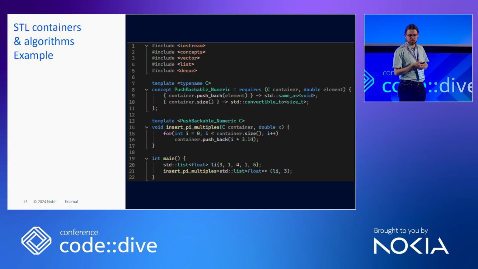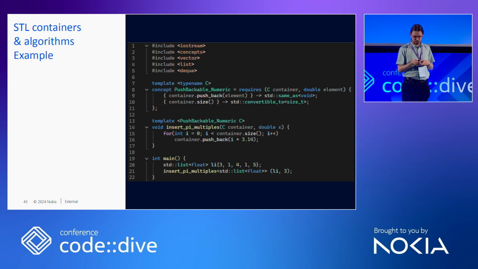For example, here's a great example where we have function templates that insert into the container the same number of elements, but they are multiples of the number pi. And for example, it's a great concept that we defined. It needs to be push-backable and needs to have a size that is convertible to size_t.